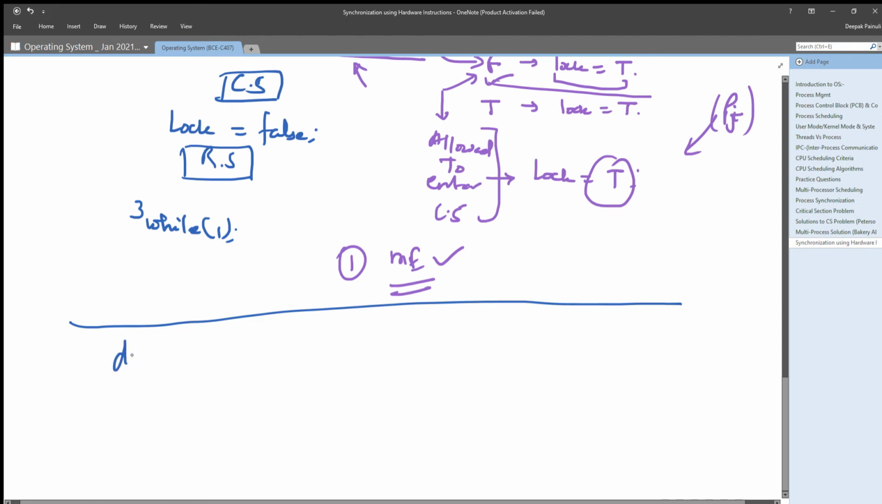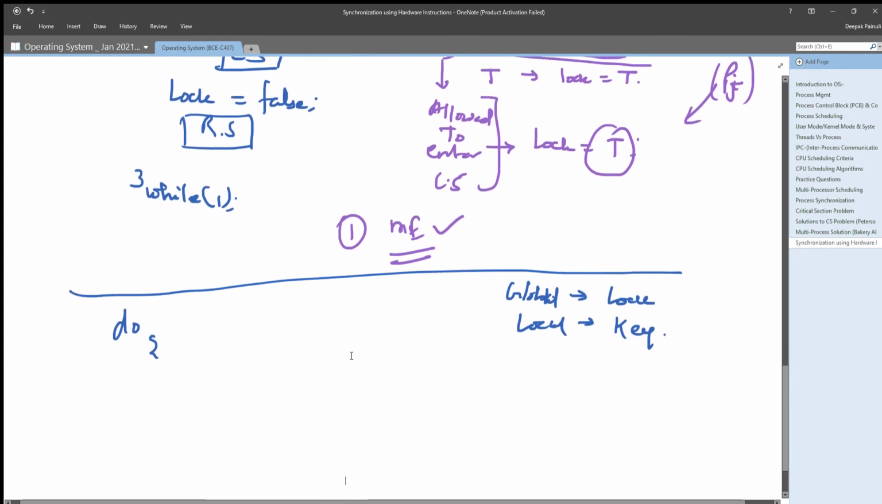Now how we can use the swap function, let us check. For the swap function, what we are doing, we are using two variables. One is a global variable, which is lock, which is used by every process in the system, and one boolean local variable for providing the solution, which is named key. Key is the local variable of that particular process, right?